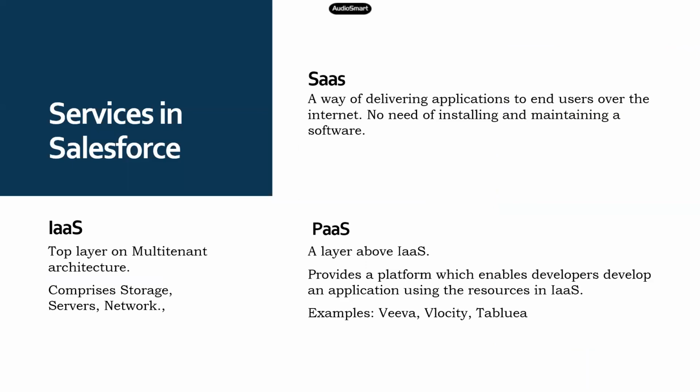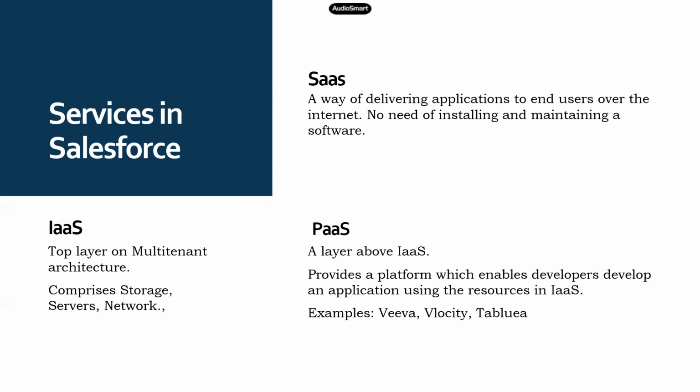In any cloud platform, including Salesforce, we see three different types of services. The first is infrastructure as a service, which comprises the actual infrastructure like storage, servers, and network.